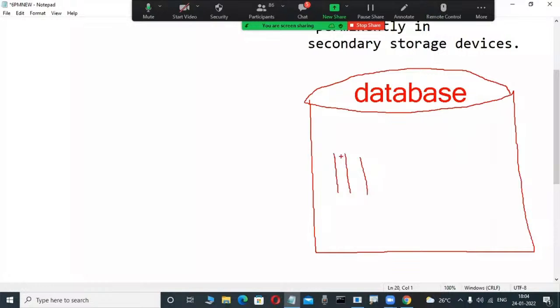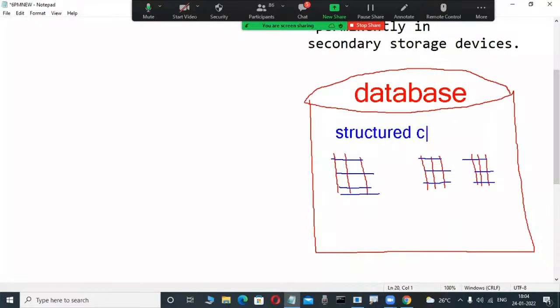Why? Because for these types of databases, the relational data model is a concept. Today I will tell you. Based on that concept only, these products are implemented, and they are called relational databases. Observe here, a structured collection of data is there. As I said in the previous class, these databases always store a structured collection of data, in an organized fashion.